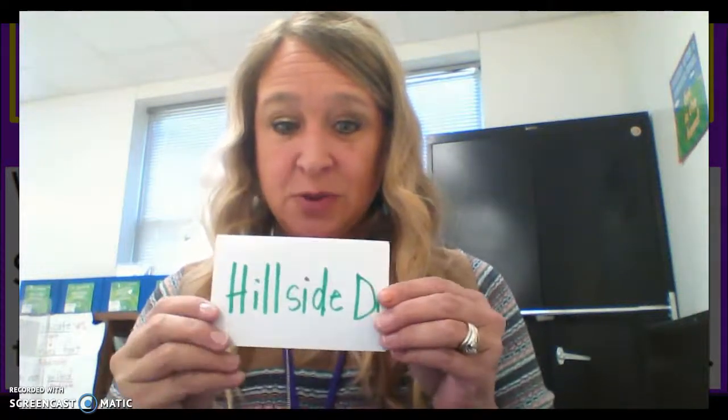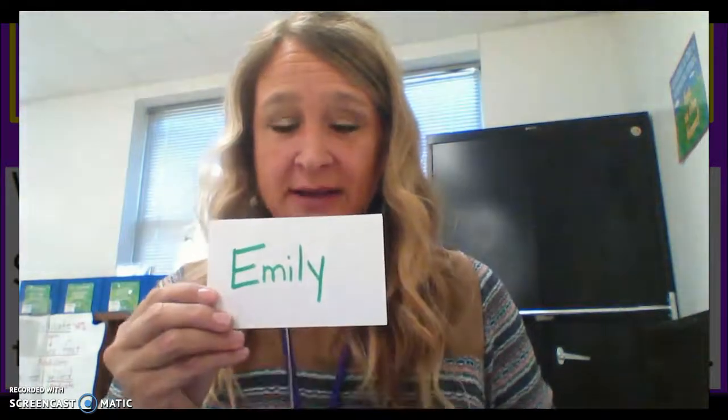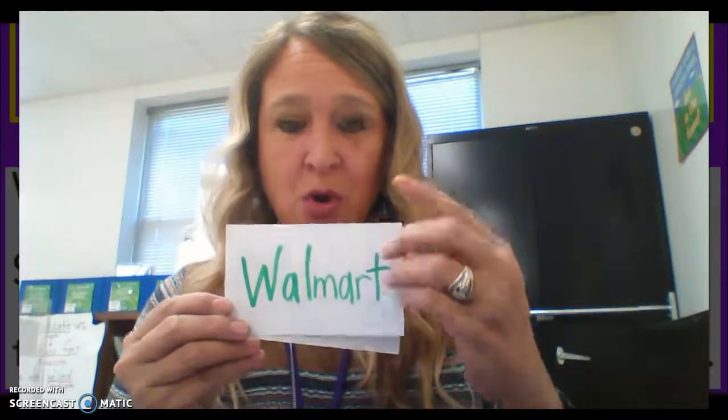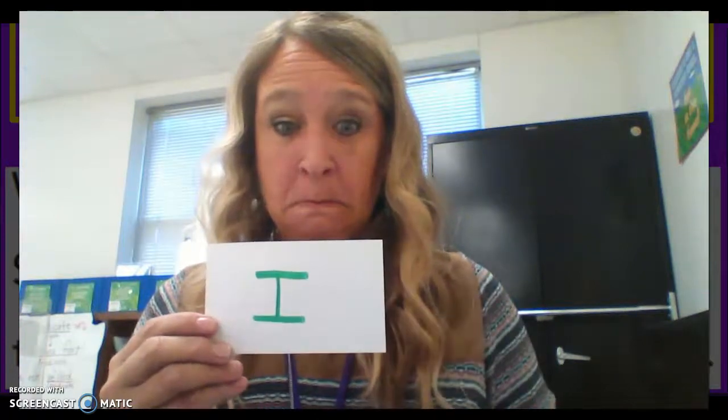Okay? Now, anything else you notice about these words? What else do they have in common? How else are they alike? Look at the first letter of each word. What do you notice? What do they all begin with, boys and girls?